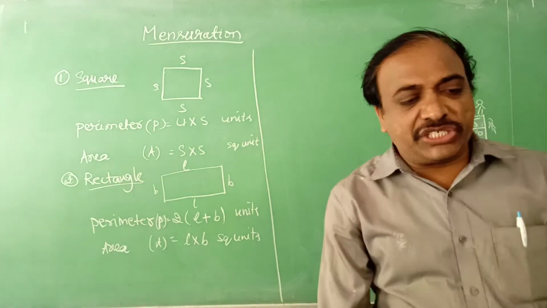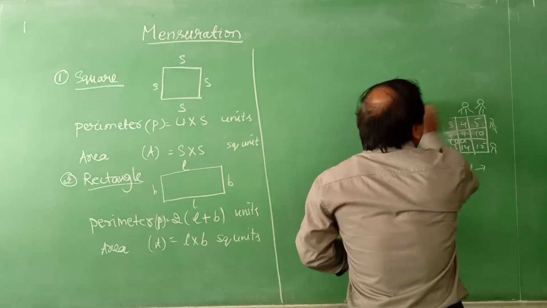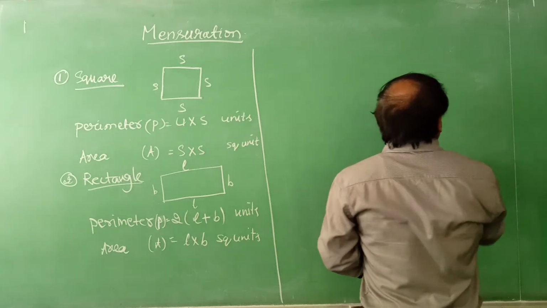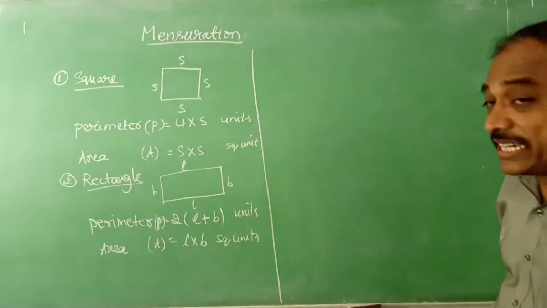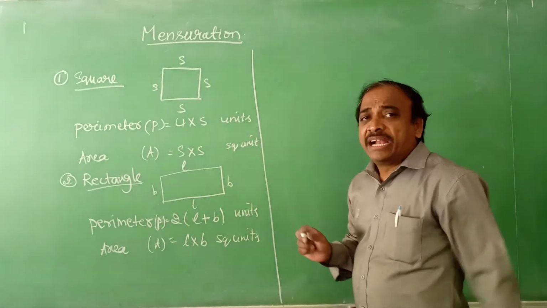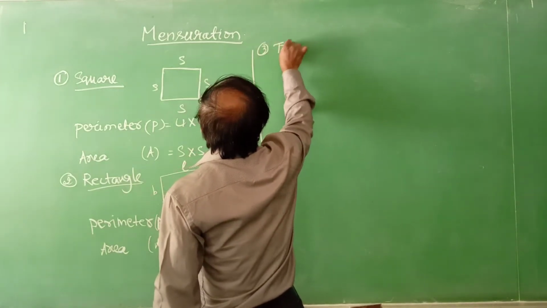Even in the previous sessions we have discussed the triangle and some other objects like the parallelogram, and the circle. Now, the topic of triangle.